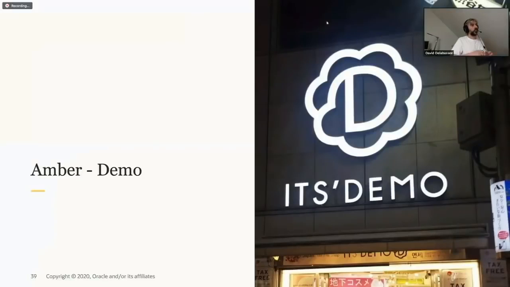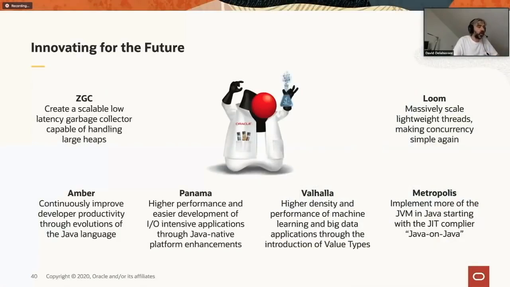So the Ember demo, we have seen the Ember demo. Those are some of the more ambitious long-term projects that we're working on. What we see is that gradually some of the features emerging from those projects are added in Java. So we've seen the foreign memory coming from Loom, for example. We've seen how Ember has added multiple features since Java 10 in the Java platform.